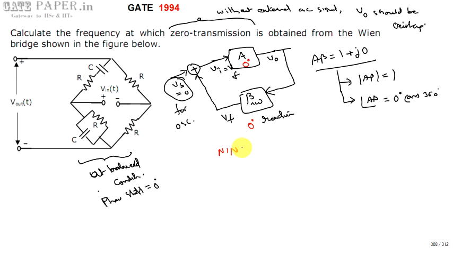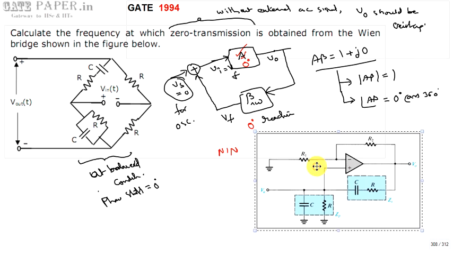Otherwise, two common emitters or two common sources have to be used in cascade, because every common emitter or common source provides 180 degrees phase shift, but what we require is 360 degrees or 0 degrees. That means if you are going for BJTs, two common emitter stages are used in this amplifier. If you are going for FETs, two common sources are used. We are not going with them because that is not of interest to us. So we go for the op amp, and this is the circuit. This is a simple op amp based Wien bridge oscillator.